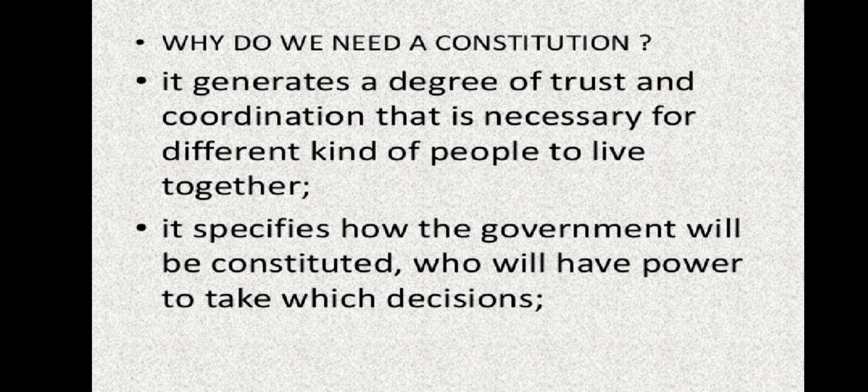Between government and its organs: legislature, executive, judiciary, central government, state government, local government, between government and people, between judiciary and people. A degree of trust is required between them.